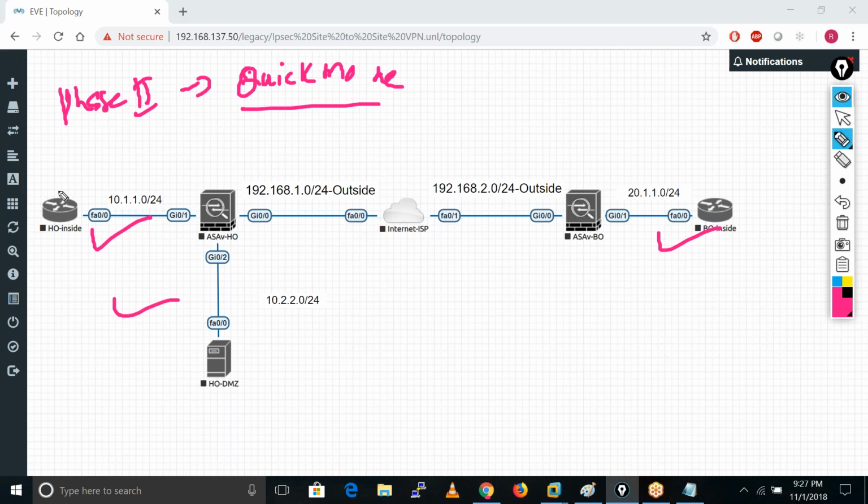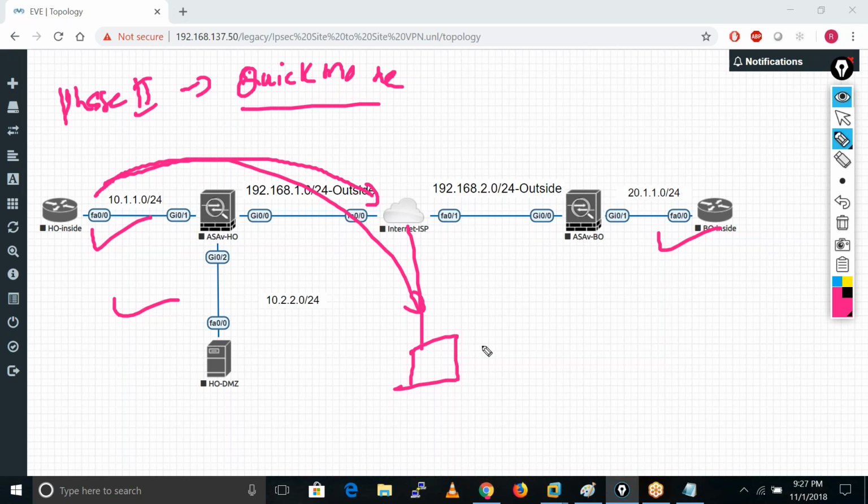Maybe the inside network also sends some traffic towards the internet. Maybe here we have some servers. When traffic goes to these servers, we don't want any kind of encryption for that, like Facebook or any server, maybe any college website.